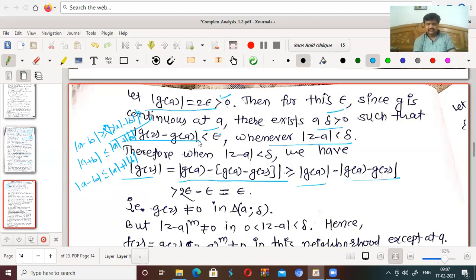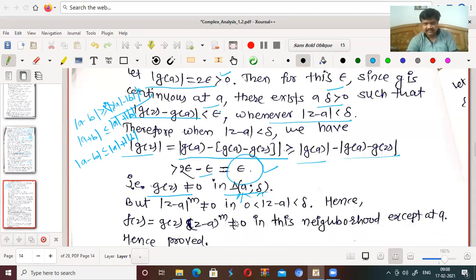Now G of Z minus G of A is less than epsilon. That means minus G of Z minus G of A is greater than minus epsilon. So the greater than sign is there: 2 epsilon minus epsilon, epsilon. So what we are saying is mod Gz is greater than epsilon. That means again Gz is not equal to 0 in a disk having center at A and radius delta.